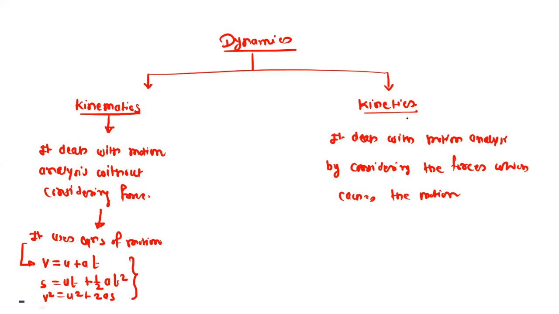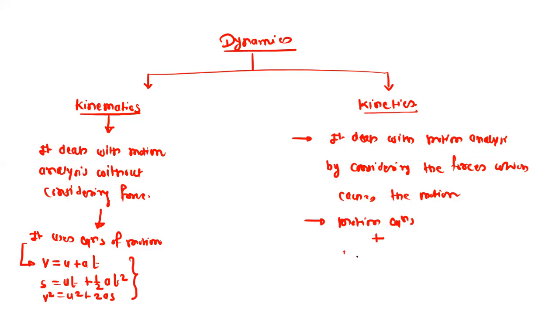And in the kinetics part, along with these equations, we will consider the forces. In the kinetics part, we will use the motion equations, plus we will use the equations which consider the forces. So what are those equations?